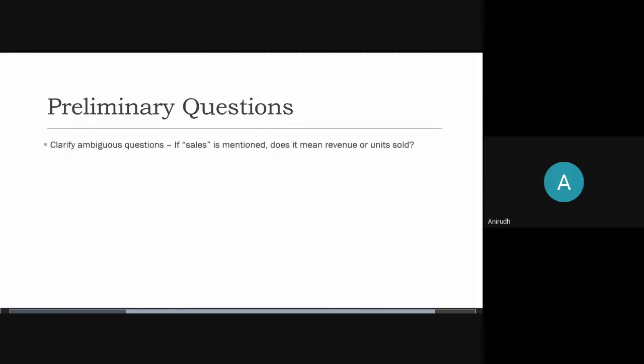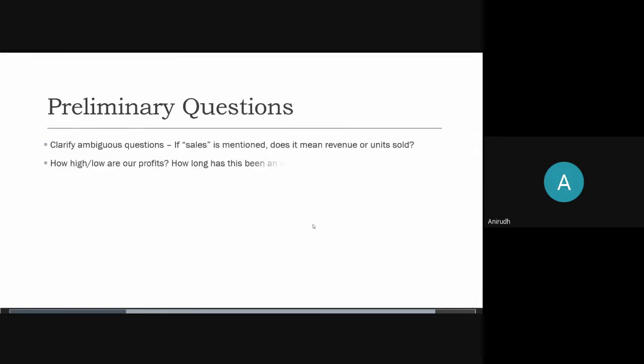Okay, so first of all, you need to clarify ambiguous questions. If there's any sort of ambiguity in the question, you need to clarify it. If the interviewer says that the sales have declined, you will ask, what does the interviewer mean by sales? Does the interviewer mean revenue or units sold? So clarify ambiguous questions in the beginning.